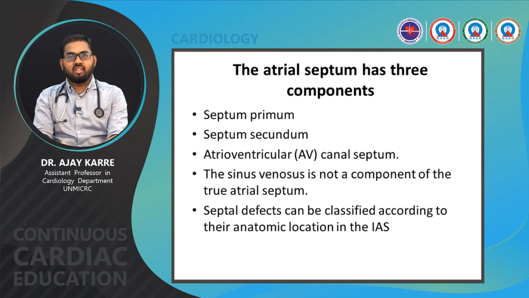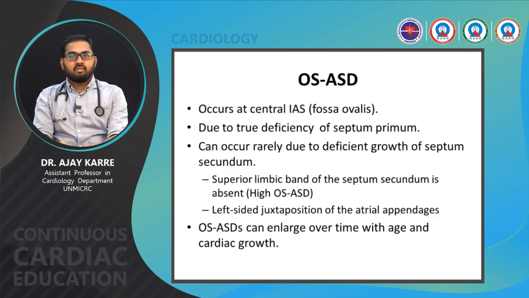The atrial septum has three components: septum primum, septum secundum, and atrioventricular canal septum. The sinus venosus is not a component of the true atrial septum. Septal defects can be classified according to their anatomic locations in the intra-atrial septum. First is the ostium secundum ASD, which occurs at the central intra-atrial septum due to true deficiency of the septum primum, and can occur rarely due to deficient growth of septum secundum. Ostium secundum ASDs can enlarge over time with age and cardiac growth.